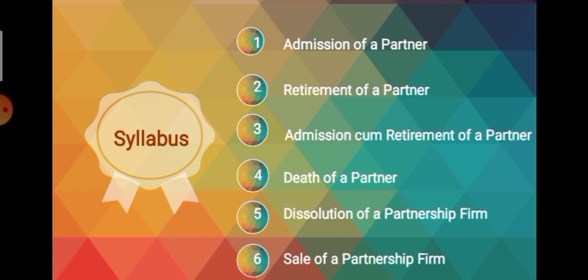Then moving on to the fifth chapter, that is dissolution of a partnership firm, we are going to study about meaning of dissolution of partnership firm, then what is realization account, then the difference between realization account and revaluation account, then how to close the books of firm in case of dissolution of partnership firm. In addition, we are also going to discuss on simple dissolution problems with insolvency of partners.